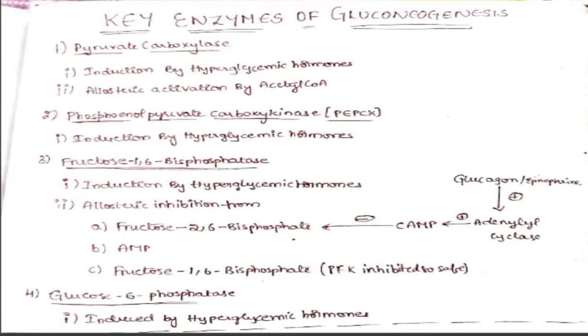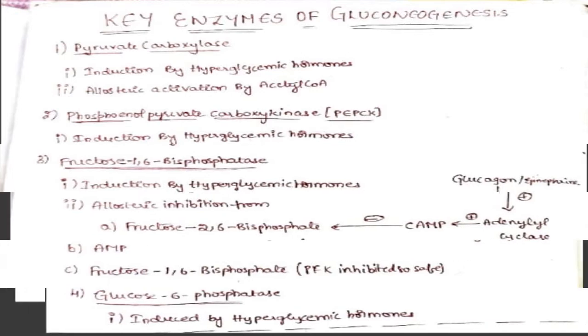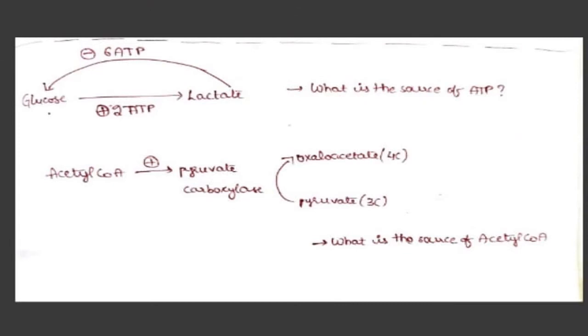And let's just move to the other slide. Yes, we know that by means of anaerobic glycolysis we can yield 2 ATP by forming lactate from glucose, but in order to produce one glucose molecule from 2 lactate molecules by means of gluconeogenesis will require 6 ATP. Oh my god, gluconeogenesis is demanding a lot of ATP, but where are we going to get this ATP from?